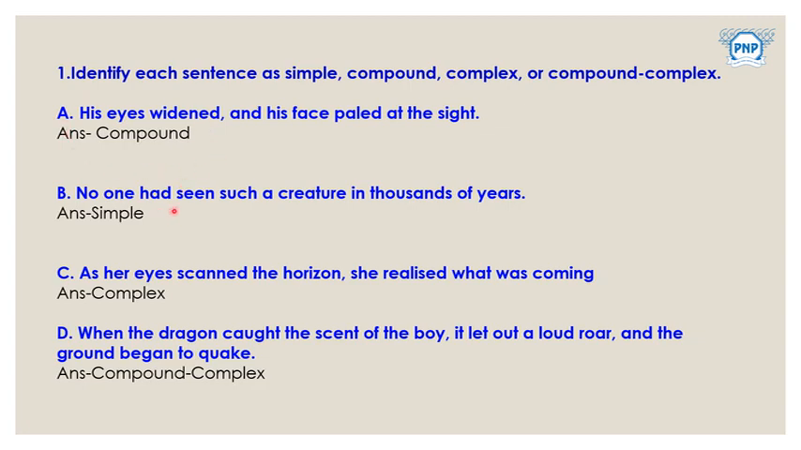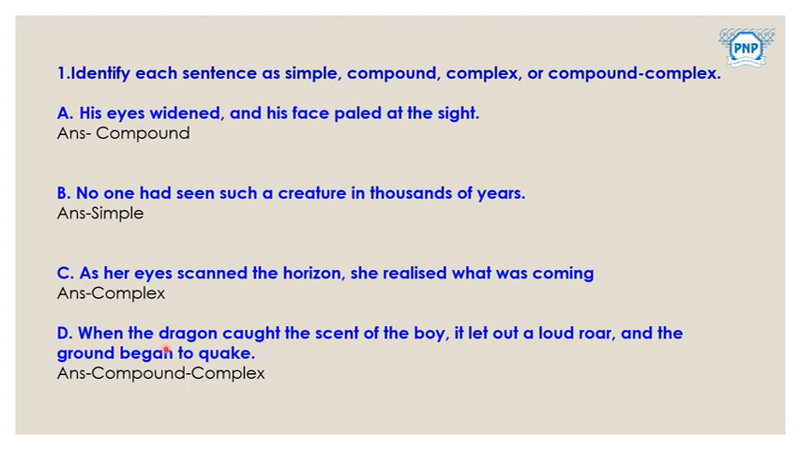Let's check the second type. No one had seen such a creature in thousands of years. As you can see, it's a straight sentence. They have not used any conjunction. Hence this type of sentence is a simple sentence. Next, which is C. As her eyes scanned the horizon, she realized what was coming. Here this one is a combination of two, and you can see initially they have used 'as'. So it's a complex type of sentence.